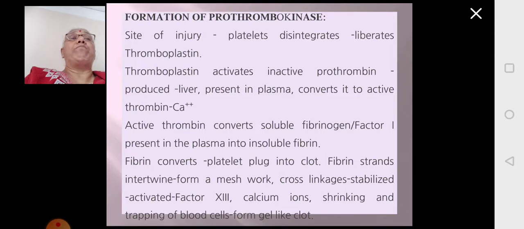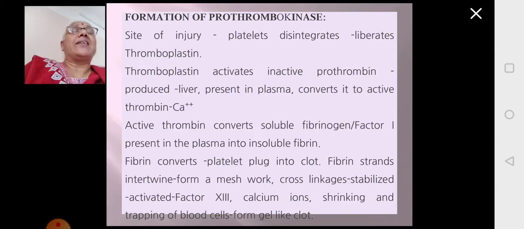Now this fibrin will be in the form of monomers, and they will come together to form a polymer meshwork, many strands together, and they form a meshwork, and this meshwork will be stabilized. For the stabilization of the meshwork, you need a factor called factor 13A.